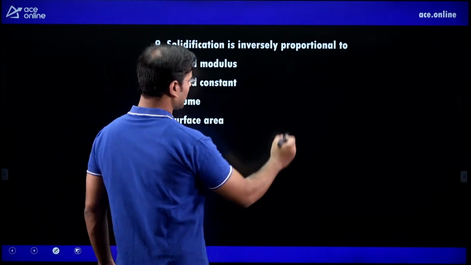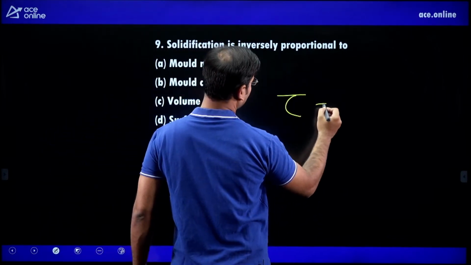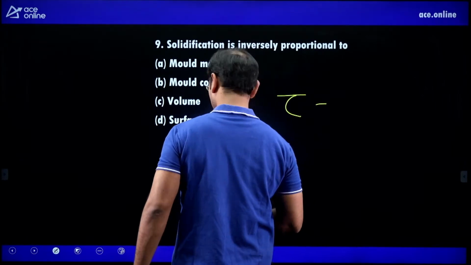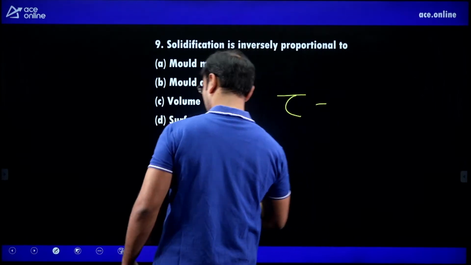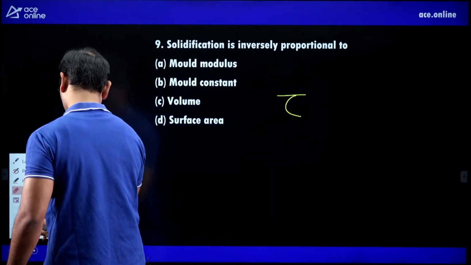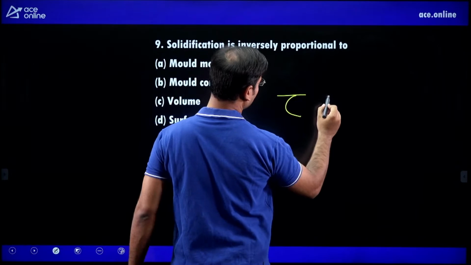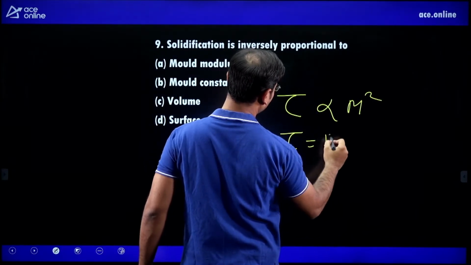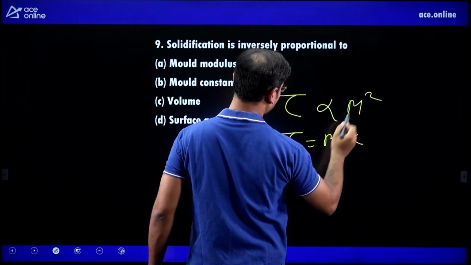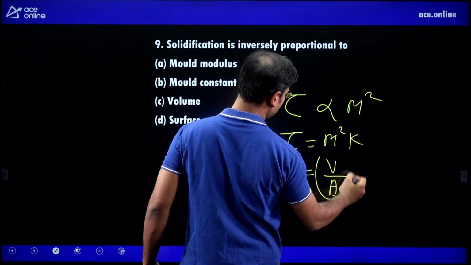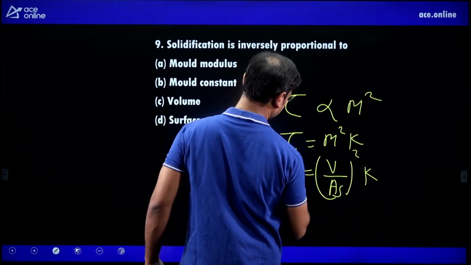Solidification time is inversely proportional to... There is a formula for solidification time. Tau is directly proportional to the M squared, then tau is equal to M squared times K1. What is capital M? Mold modulus. What is that mold modulus? Volume by surface area, whole square, into K.